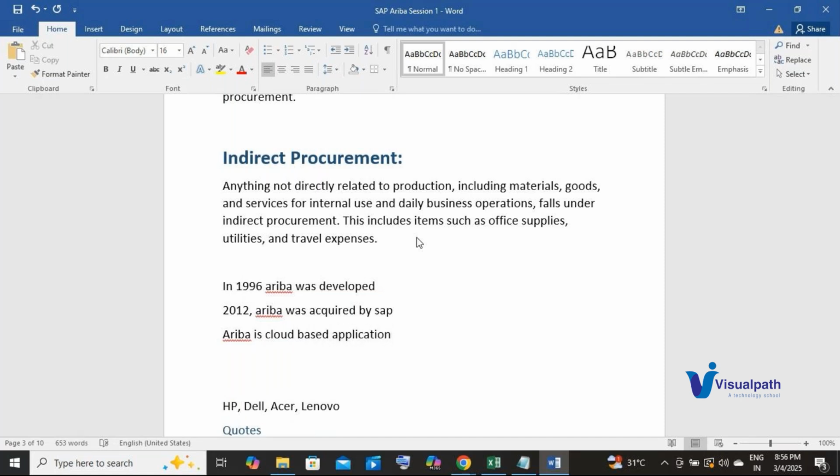Well, what is a cloud-based application? Is anyone aware? Can anyone give a try? I think SaaS application. Yes, SaaS means software as a service. Now, if you consider Gmail, how do you access it?